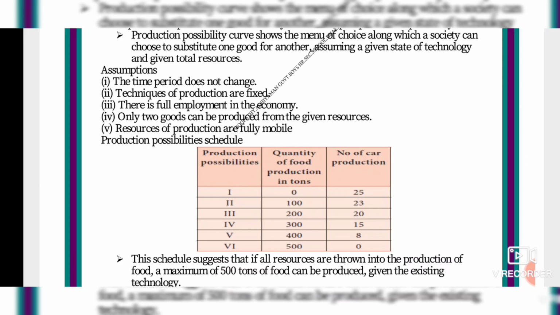So next you will see the number of production, isn't it? First we saw what to produce, the question from the last class. So now we see about food and cars. Food is very essential in our daily life. Car is only for luxurious purposes. So which will we purchase more? The food, isn't it? 100, 200, 300, 400, 500. But what about the car? It is reducing. You see the numbers 25, 23, 20, 15, 8 and 0. So what is needed we will purchase. Otherwise they won't produce.